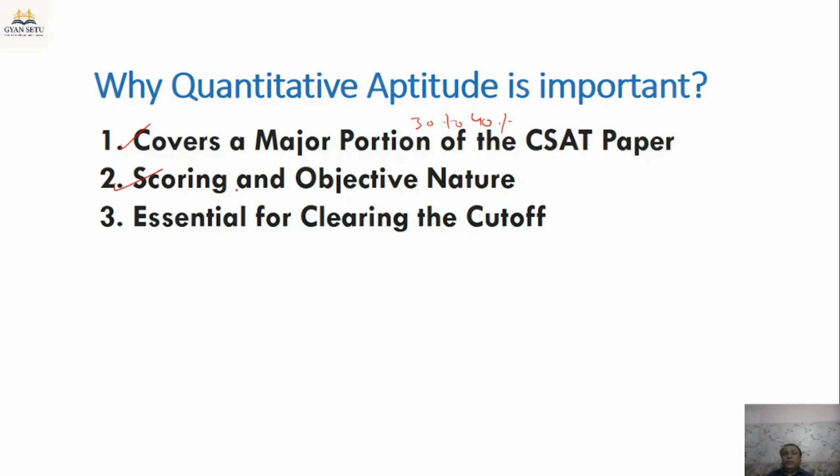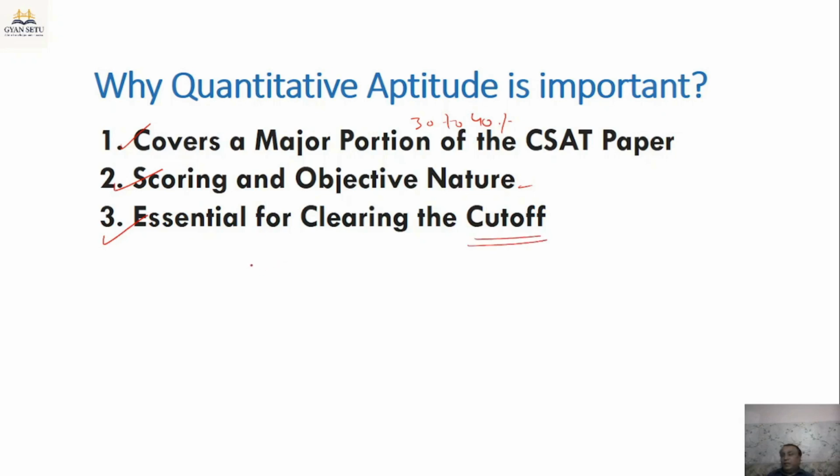Second, scoring and objective nature. This section is scoring and easy. Though the questions are easy, they are tricky. But if your concepts are strong, then this section is the easiest to score. Next is that it is essential for clearing the cutoff.